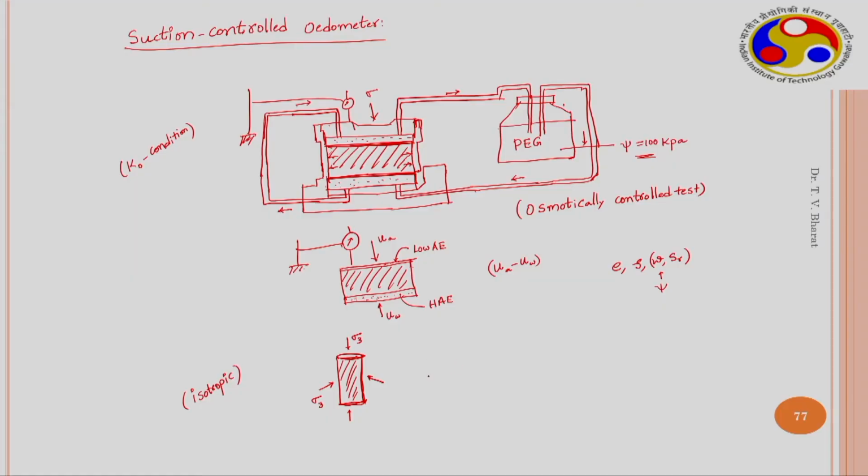So, therefore, here the total volume can also be measured. So, the amount of water that is leaving can be determined. So, therefore, water content or degree of saturation and the void ratio, because change in the volume is also known, and suction which is controlled, all these three parameters can also be obtained in suction controlled triaxial tests.